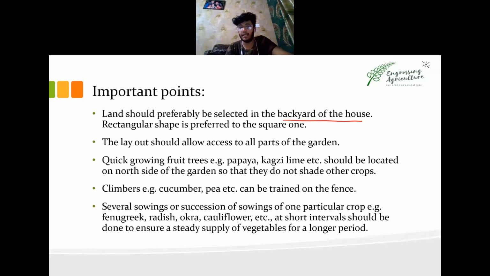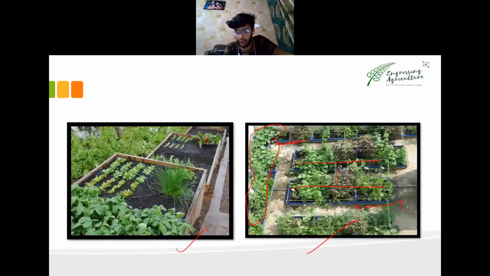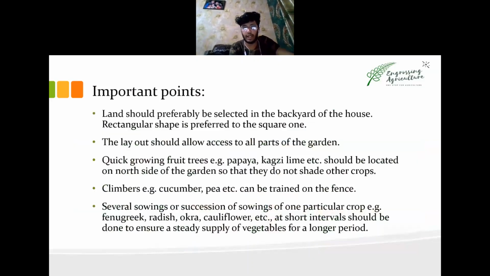Next, the layout should allow access to all parts of the garden. As you can see here, you have to be able to walk from here and around and get to each and every point of the yard. So it should allow access to all parts of the garden.